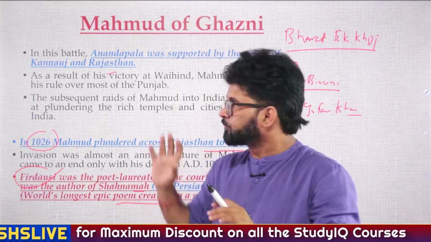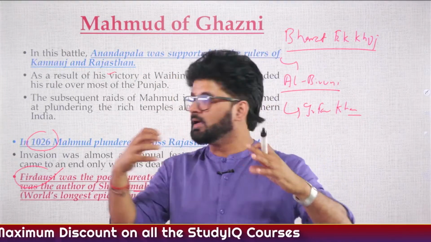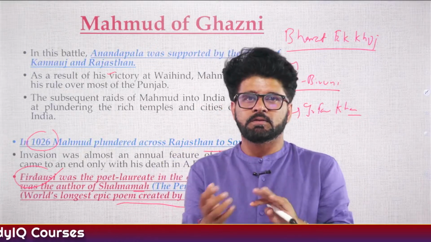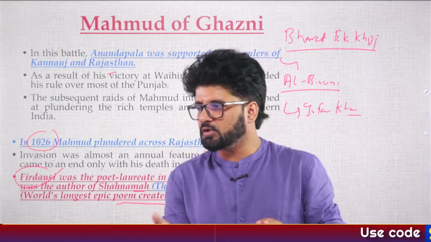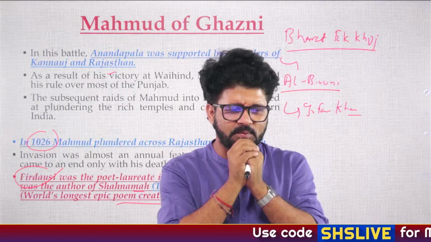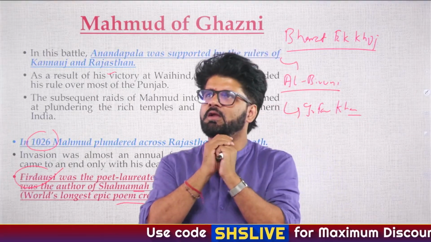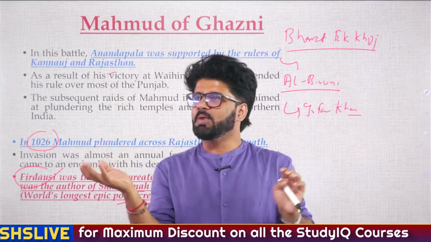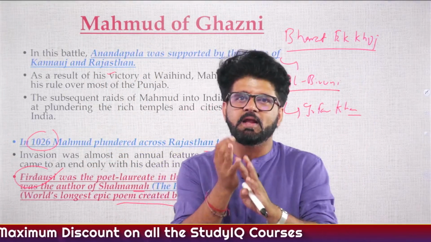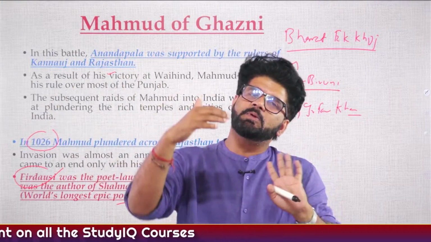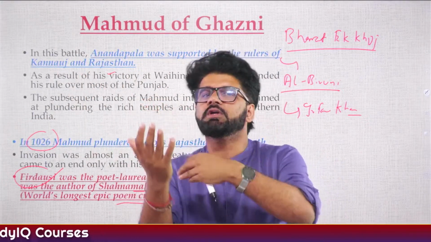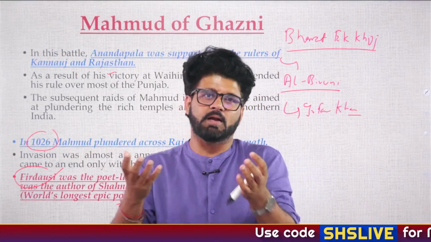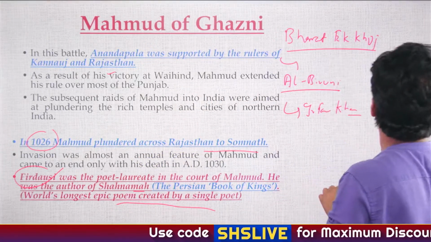That was Firdausi. Generally these kinds of rulers bring intellectuals like Firdausi or Al-Baruni to show that they want to learn a lot. I was watching a short reel. It said that Akbar was illiterate, but he had a library. People were like, dude, if he was illiterate, why did he have a library? Then other people said that others used to recite the stories to him, so he used to listen like a kid. Again, that is good information to have.